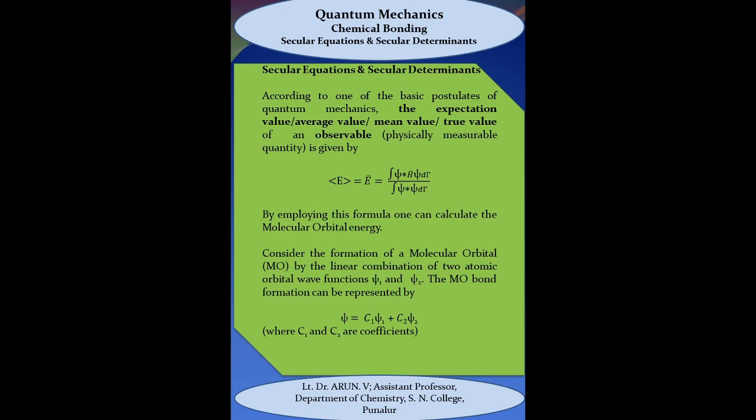Consider the formation of a molecular orbital by the linear combination of two atomic orbital wave functions, that is psi1 and psi2. In general, the molecular orbital formation can be represented by psi is equal to C1 psi1 plus C2 psi2, where C1 and C2 are the coefficients.